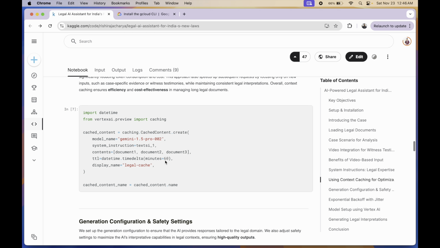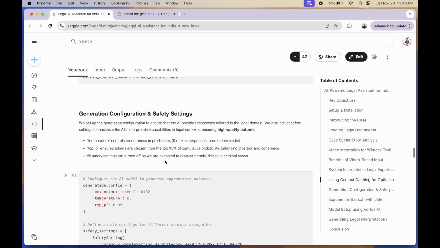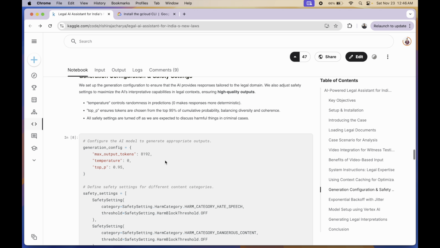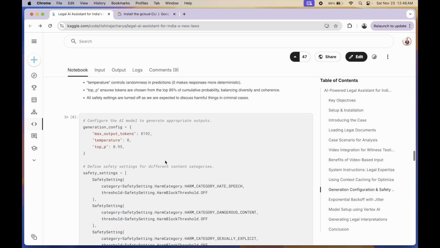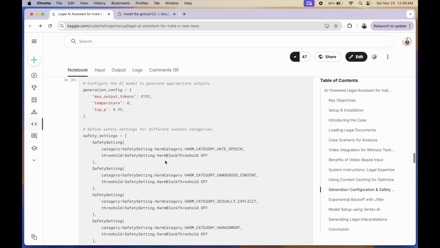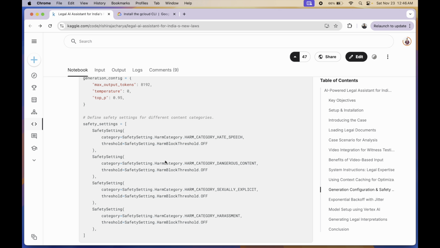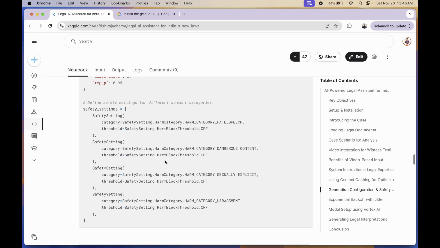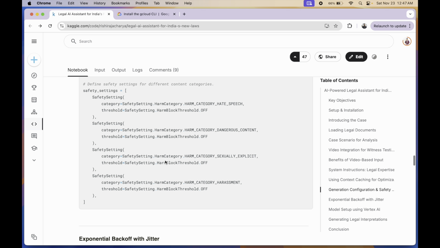And then we move ahead to defining some generation configuration, like setting temperature to 0 for really deterministic responses and turning off all the safety filters, because legal cases can have harmful content in them and we want Gemini to handle them graciously.